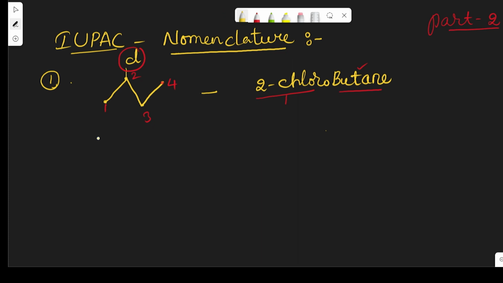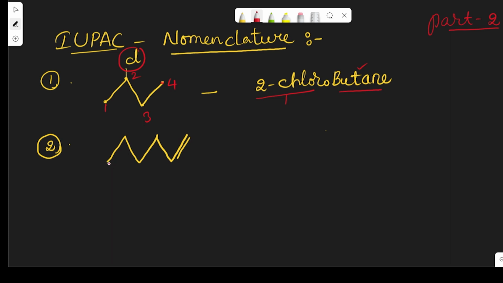Let us see the second one. So by applying the rules, we are doing the examples. So the second one is this. Now let us see what is the name of this compound.